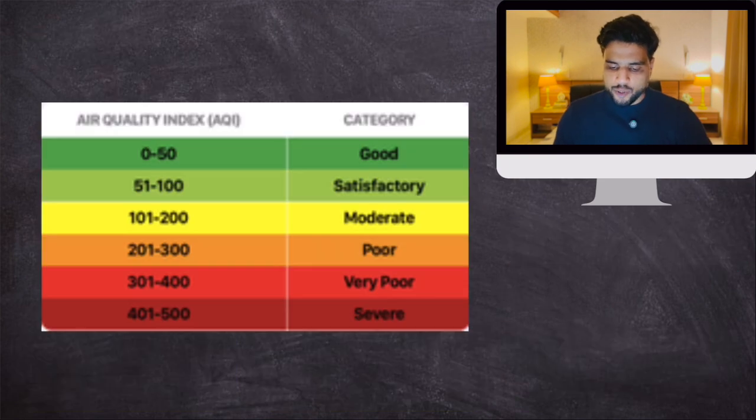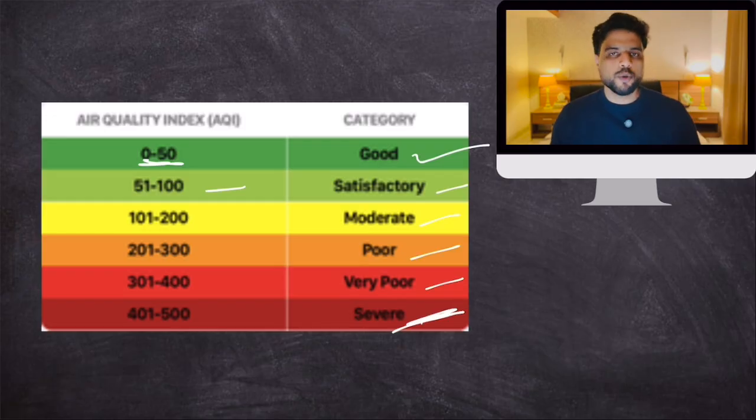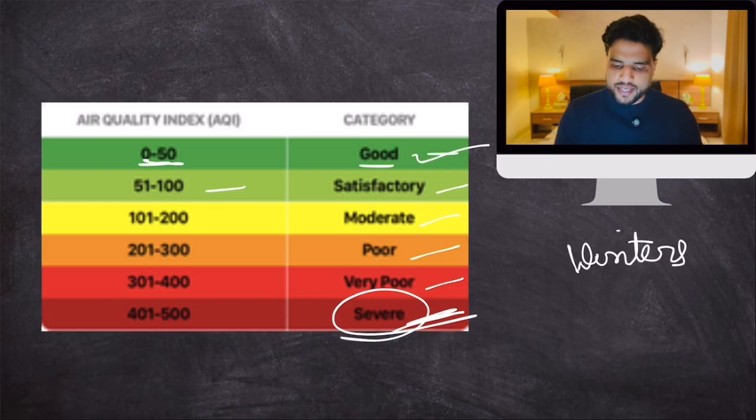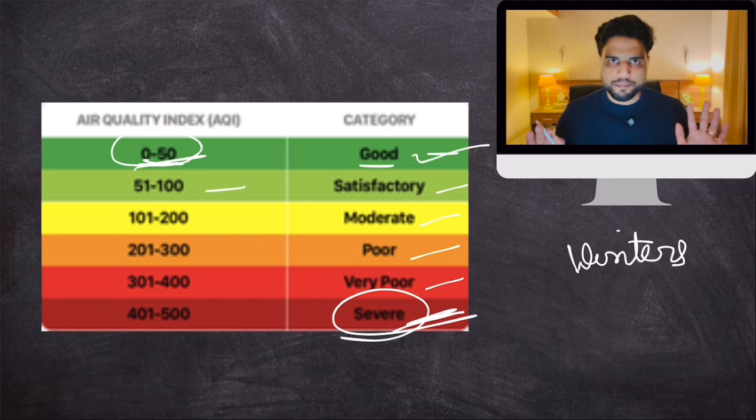The categories look like this. If the air quality index is between 0 to 50, it's good. Up to 100, satisfactory, then moderate, poor, very poor, severe. Delhi, most of the time during winters, lies in the severe category. Every category has a color, and every category is attached to a score on this air quality index. Clear? So remember this air quality program, National Ambient Air Quality Program.